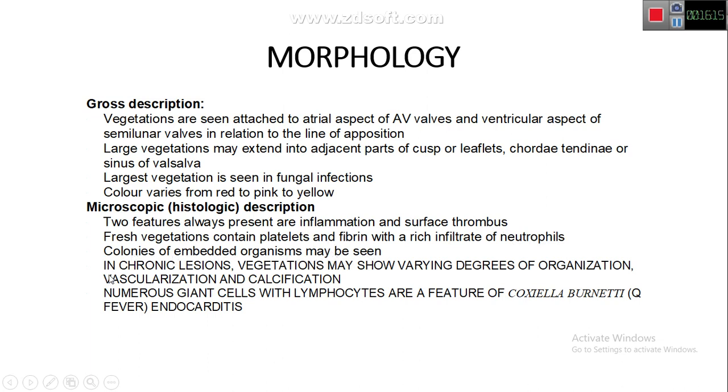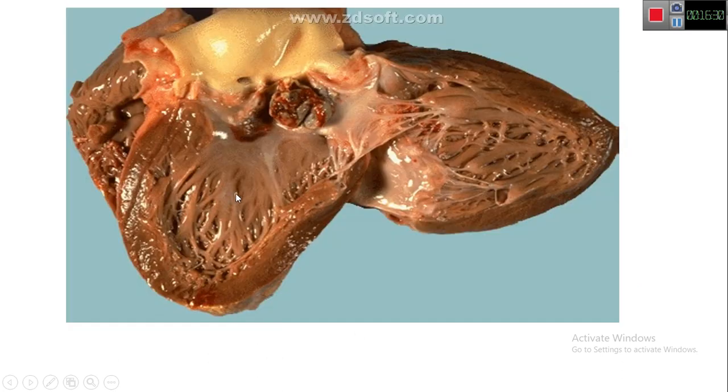In the chronic lesions, the vegetation may show vascularization, calcification, or fibrosis. Numerous giant cells with lymphocytes are the feature of Coxiella burnetii endocarditis. Now, this is the aortic valve where the vegetations are found. These are the infected vegetations in the aortic valve area. This is the gross picture.